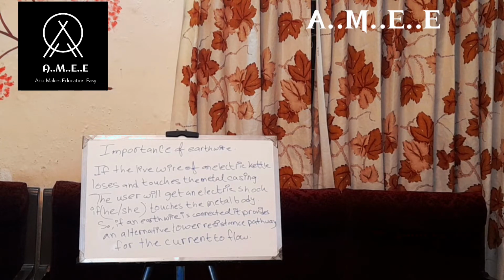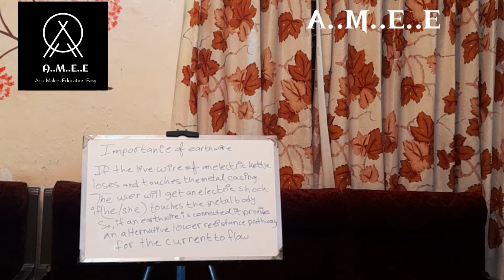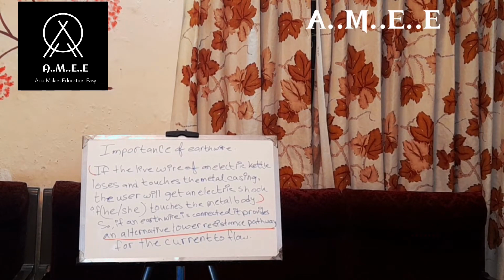Wait, there is a mistake here. There is a grammatical mistake here. Here I have fixed the grammatical mistake and I have highlighted some things. I have highlighted the writing by giving a bracket with red marker from the very beginning till the first part, metal body.